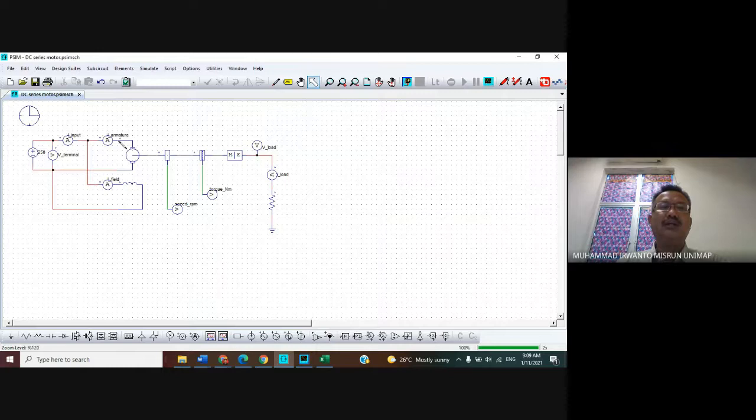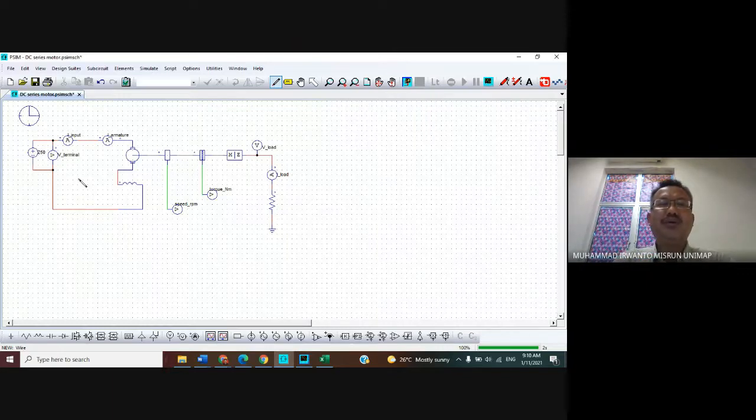I cut here. Yeah, I cut here. And then delete this measurement of wheel current. Okay, and then connect here to here by using this wire from the menu bar wire. And then connect it. Selesai. Sudah semua.